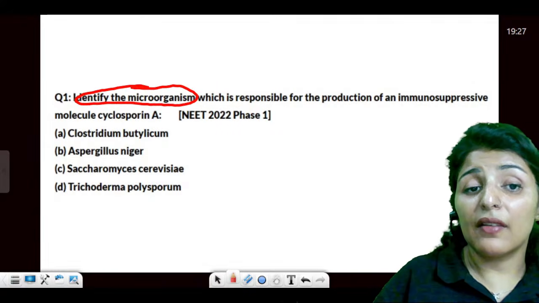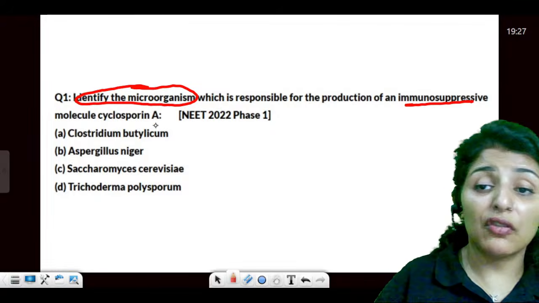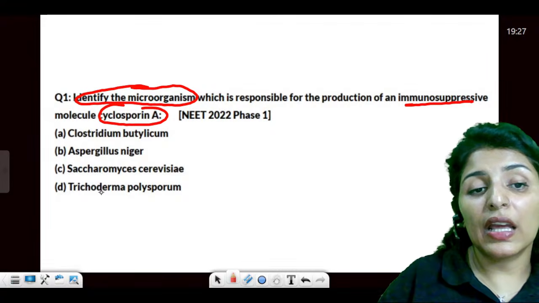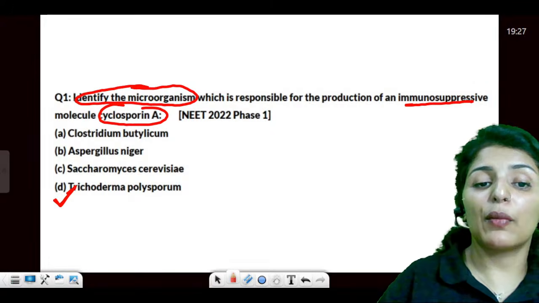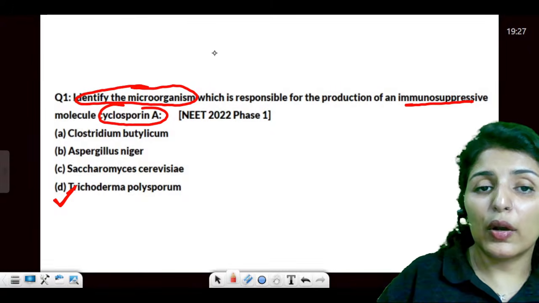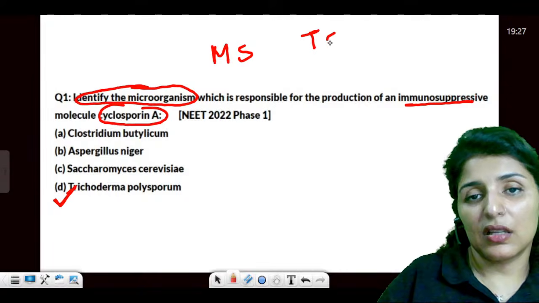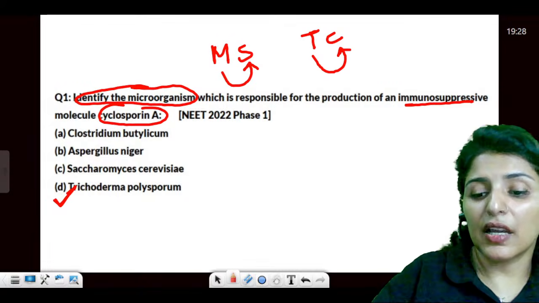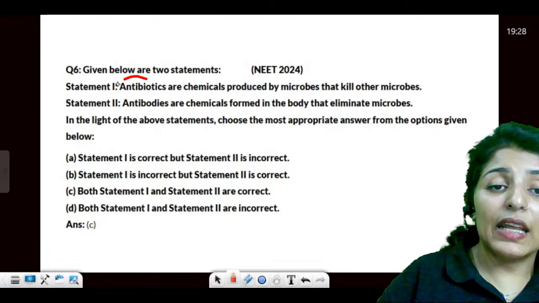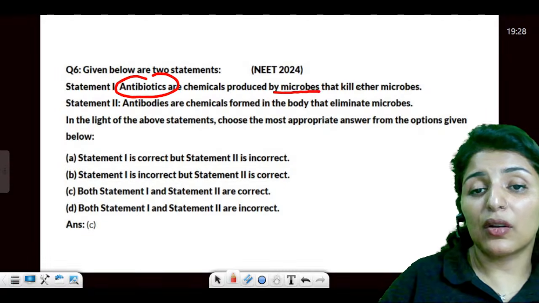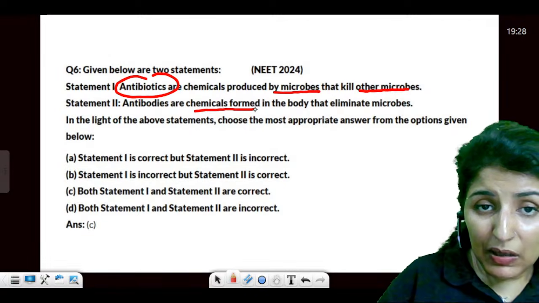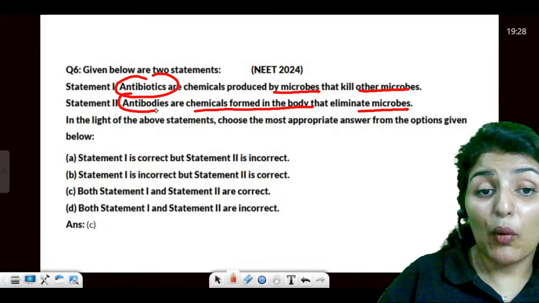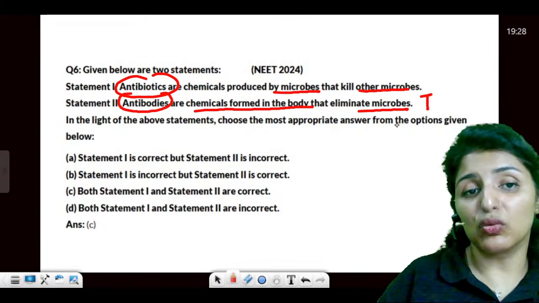Microorganism responsible for the production of immunosuppressive cyclosporin A. So cyclosporin A is produced by Trichoderma polysporum. I always remember it as Miss TC. So Monascus will produce statins and Trichoderma will produce cyclosporin. All right. Antibiotics are chemicals produced by microbes that kill other microbes. Antibodies are chemicals produced in the body that eliminate microbes. So this is true.